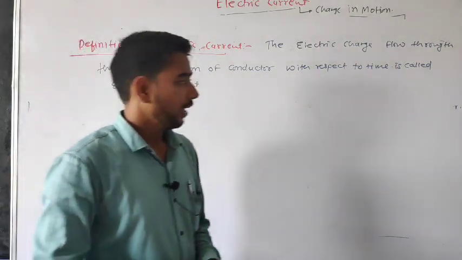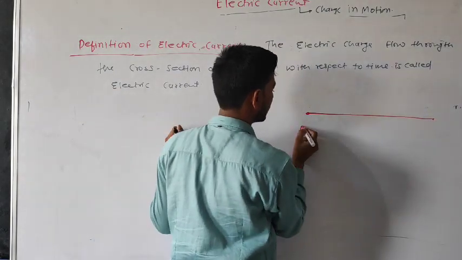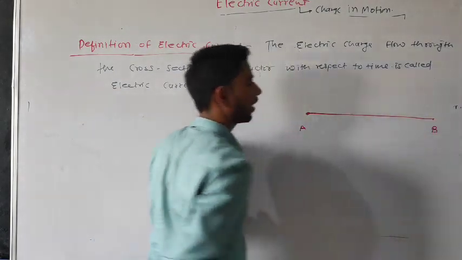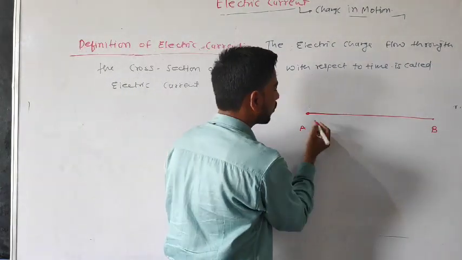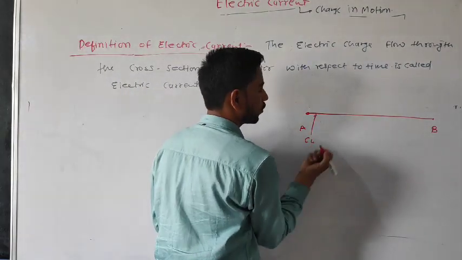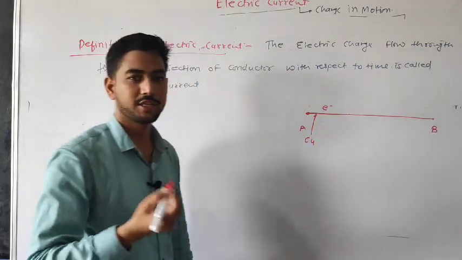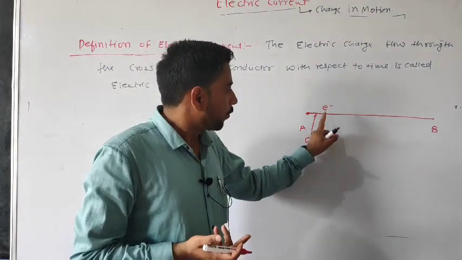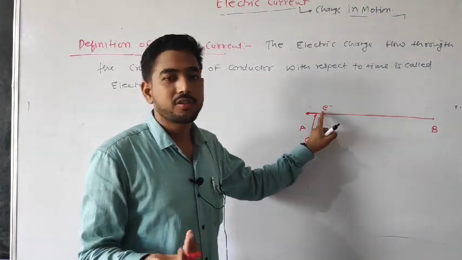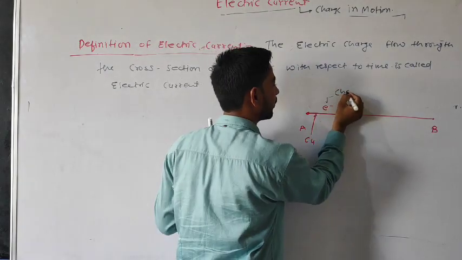Okay, that means suppose that you have one conductor, A and B are the conductor. Suppose this is a solid conductor, copper. So we know that in a solid conductor free electrons are responsible for current flow. This free electron is called charge.